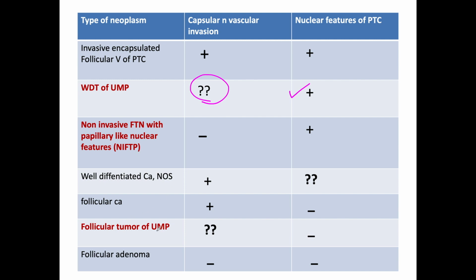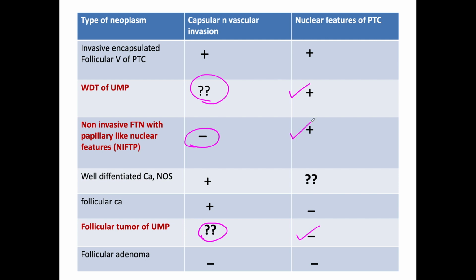Again, it's uncertain malignant potential, so the criteria of malignancy, that is capsular and vascular invasion, will be questionable, and nuclear features of PTC will be absent. Then comes the third group, NIFTP. As the name suggests, it is non-invasive, so the features of invasion will be absent, with papillary-like nuclear features.